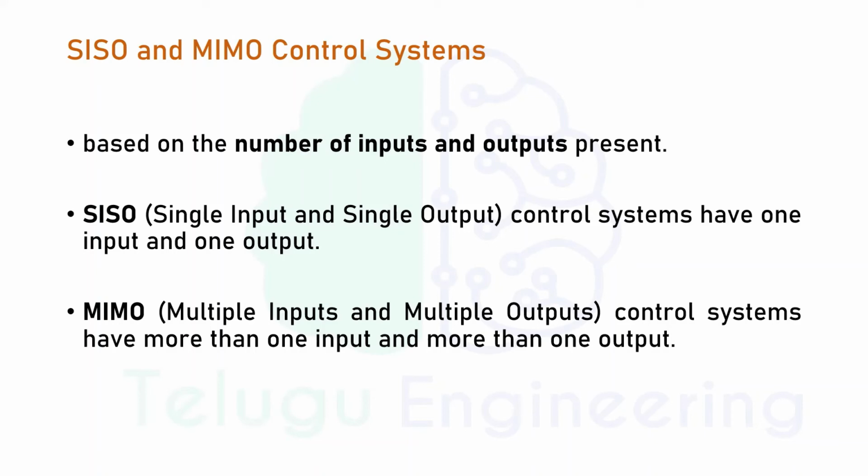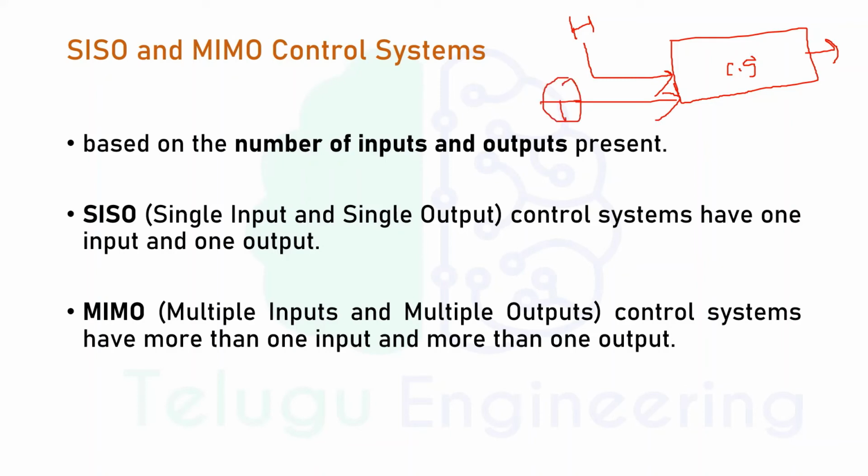So it is based on the number of inputs and outputs present. For example, this is our control system. Generally we do problems by taking a single input and a single output. For example, there is a particular control system which takes the humidity of surroundings and the temperature of surroundings. It takes both as inputs, and it will give output as the RPM of the fan.